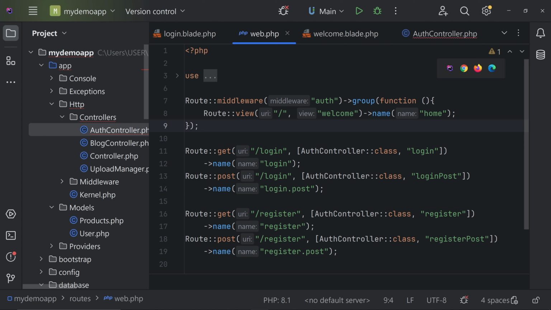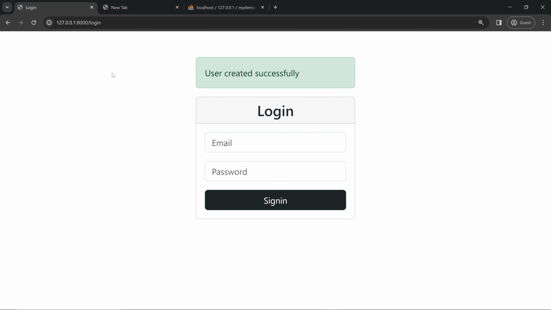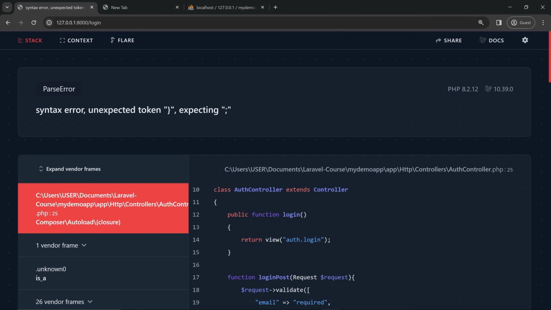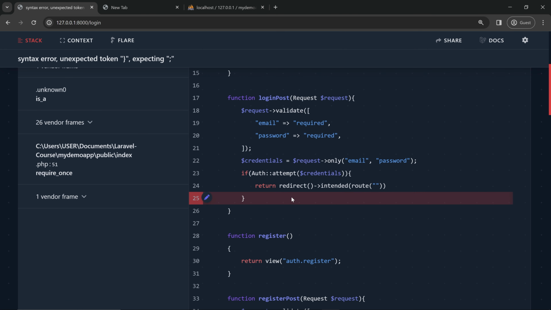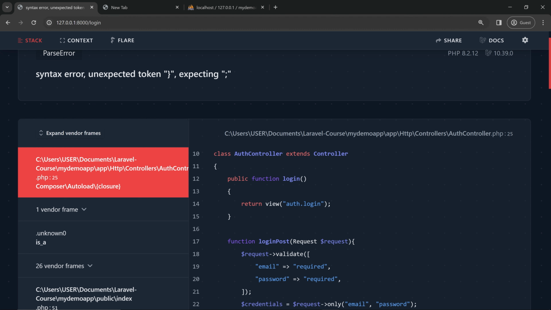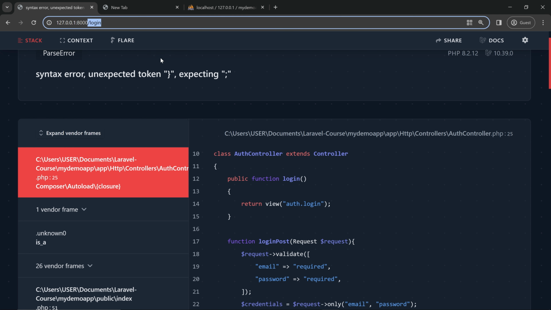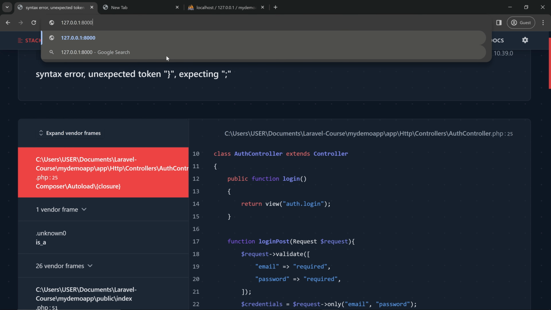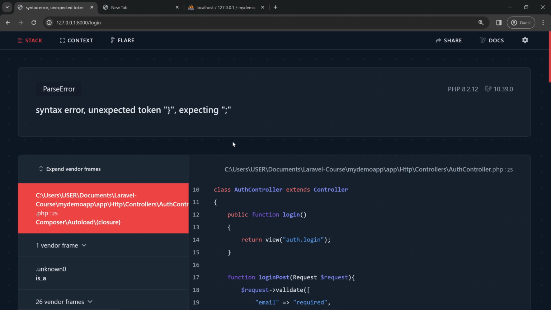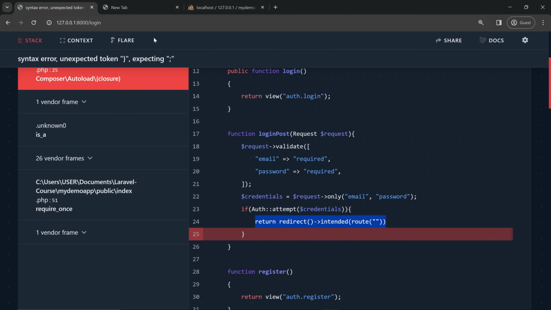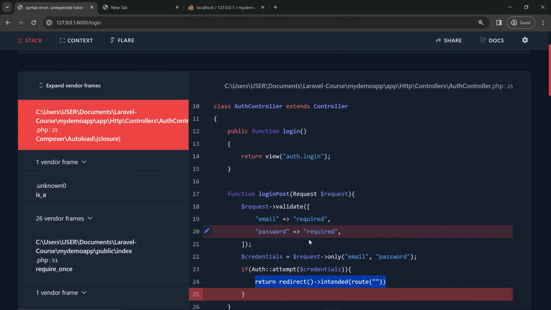Let's open the page before logging in. Here we are inside the login page. Let's remove /login and hit enter. You can see we are redirected to /login again, and we are getting an error here. That's because we stopped this statement in between. But it shows that we are redirected from the welcome page to the login page, which is very important. We have to complete this in order to avoid this error, so let's complete that first of all.